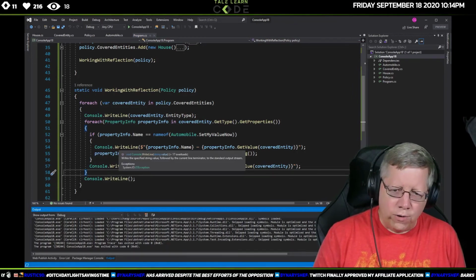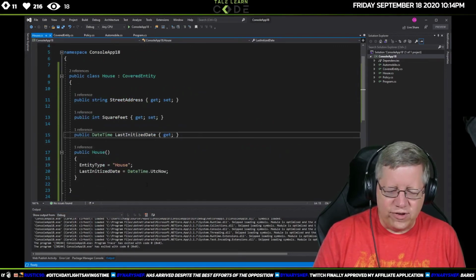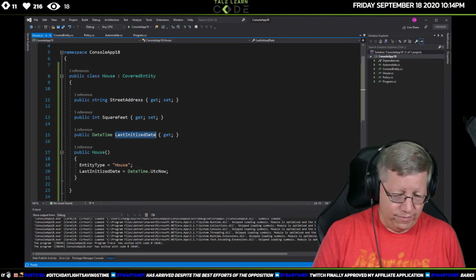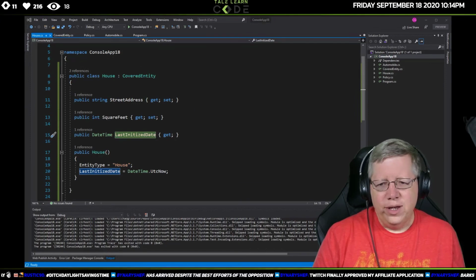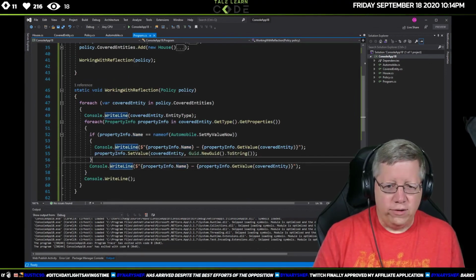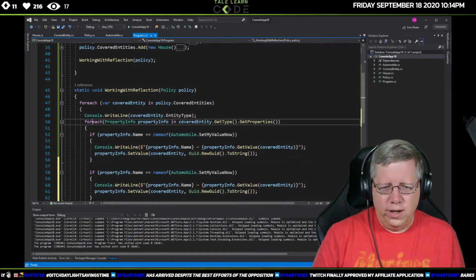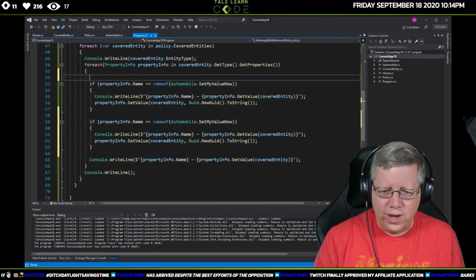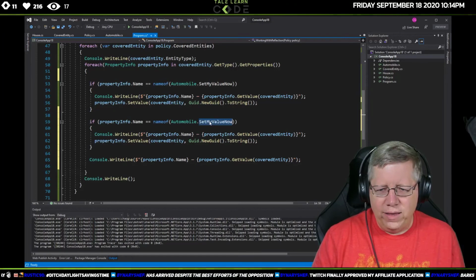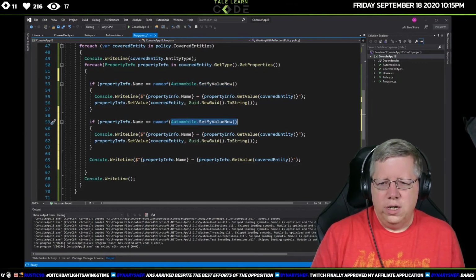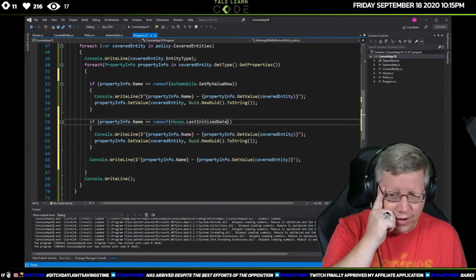Now, what I wanted to show, notice that on this house, we said you cannot set the last initialized date, right? So if I was to go back in here, and let's just copy this. Add some white space just to make this a little bit cleaner. So now, let's say, if this is house dot, what was last initialized date?